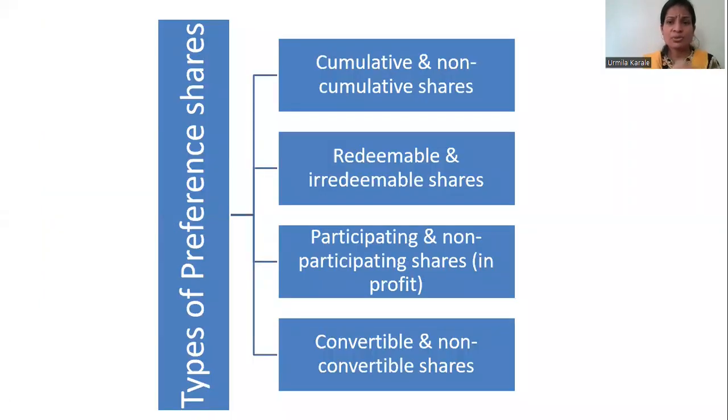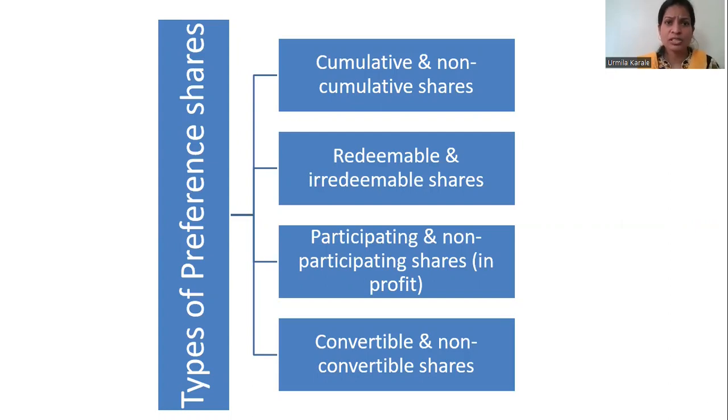Now there are different types of preference shares. So cumulative, non-cumulative. Understand cumulative. Cumulative frequency you may have calculated. Cumulative means it will keep on getting added. Means if company doesn't pay dividend this year and company decides to pay dividend next year, company will be paying dividend for this year and next year also.